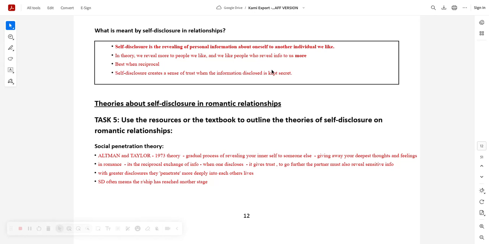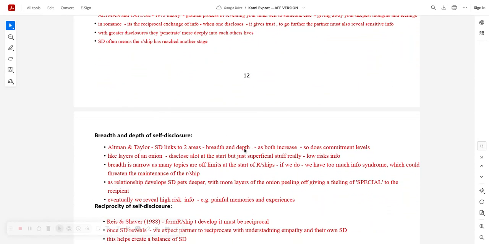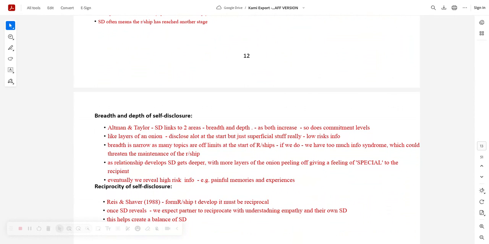That's what self-disclosure promotes. Then you've got the breadth and depth of this, remember. As depth and breadth increase, so do commitment levels, like a layer of an onion. Get rid of the superficial stuff like your favourite colour and favourite animal, that nonsense. Breadth is narrow as many topics are off limits at the start of the relationship. If we have too much information, it could threaten the maintenance of the relationship, but as it develops, it gets deeper and deeper and deeper and makes the recipient feel special. This seems to promote trust, commitment, and closeness. Get those terms in: trust, commitment, and closeness.